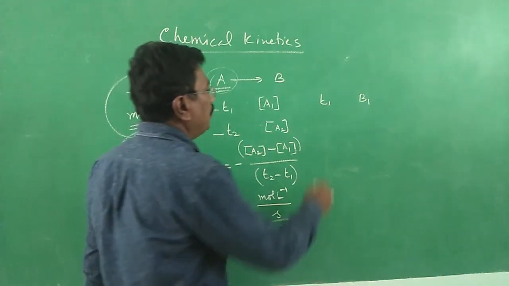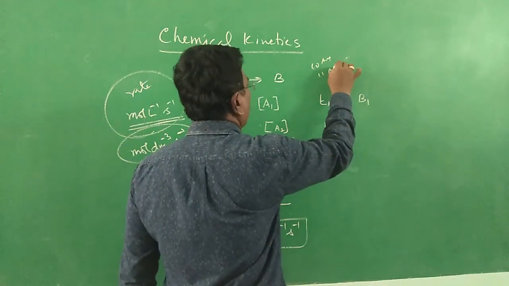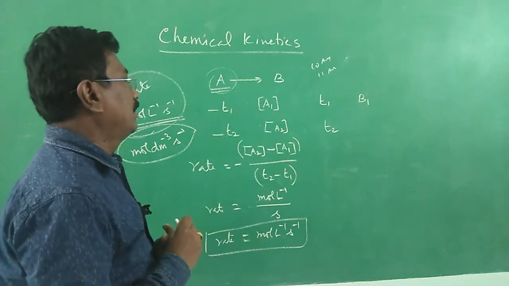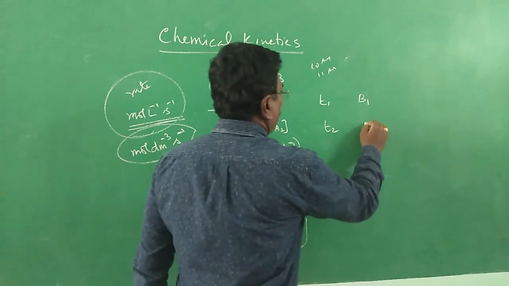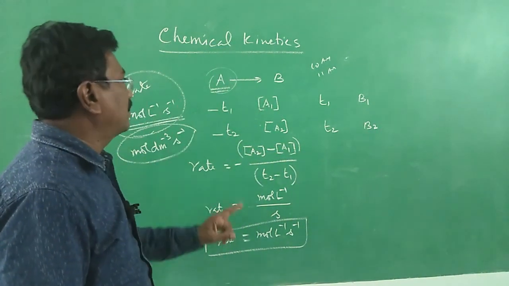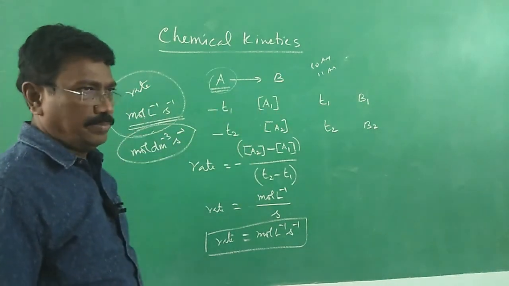And at time T2, that is at 10 AM as I said, it is 11 AM, within 1 hour, 60 minutes, the concentration of B becomes B2. Now, as time passes on, the concentration of B will get increased.